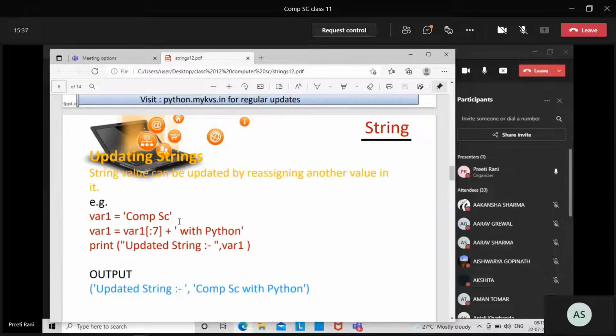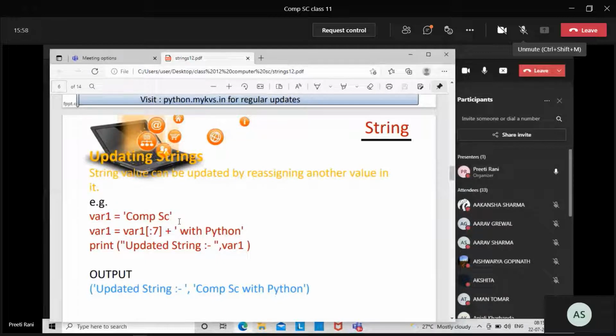Ma'am, because of the space. Because of the space. Understood all? We will count the space also, if we are calculating the length of a string. The space is also counted. Okay, so it is written there.